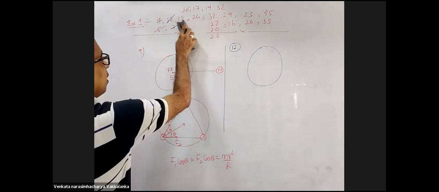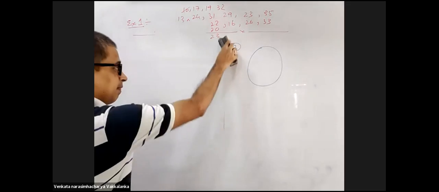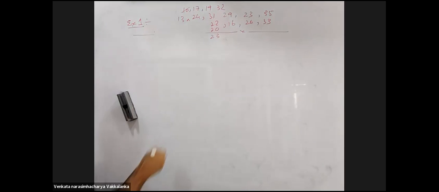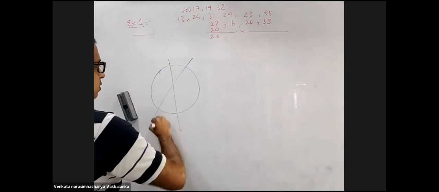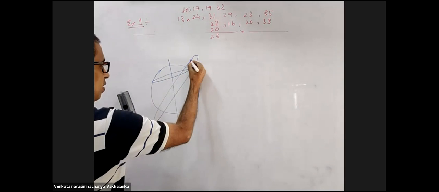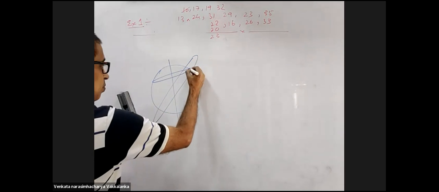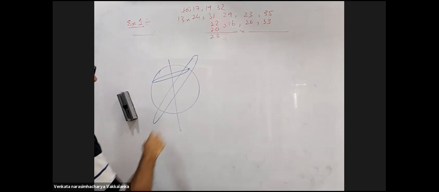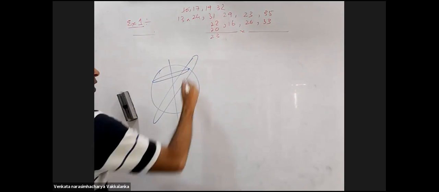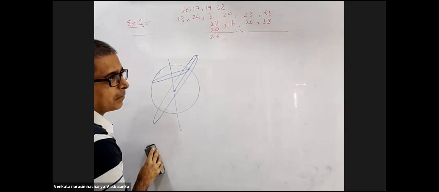So for a geostationary orbit, meaning a geostationary satellite, it's only possible over the equator, right? Because in any other orbit, the Earth will go this way and the satellite is going this way. Geostationary means it should be at rest with respect to the Earth. It cannot have an orbit like this. If it is an orbit like this, it will oscillate. Always this force towards the center of the Earth will provide the required centripetal force.